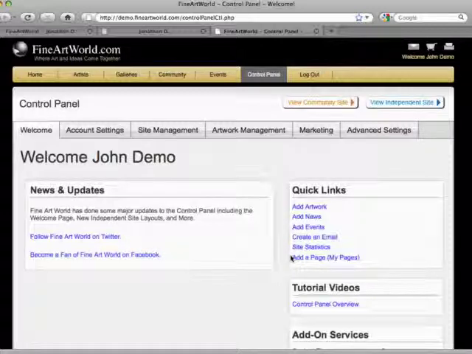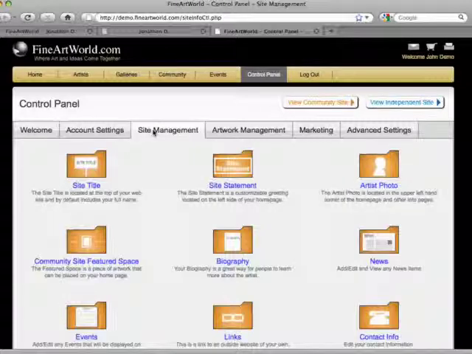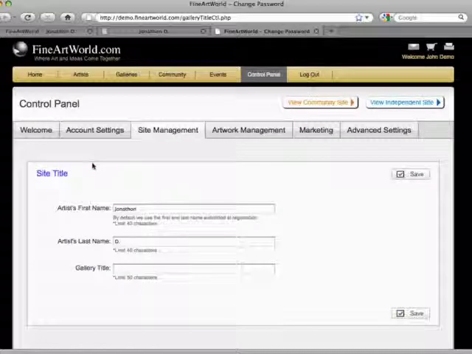Click the Site Management tab located above, then click the Site Title folder. Fine Art World will automatically take the first and last name you entered during your registration process. In this example, we'll change the artist's name, Jonathan D., to John Doe.